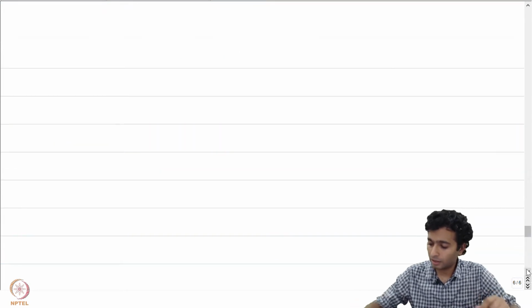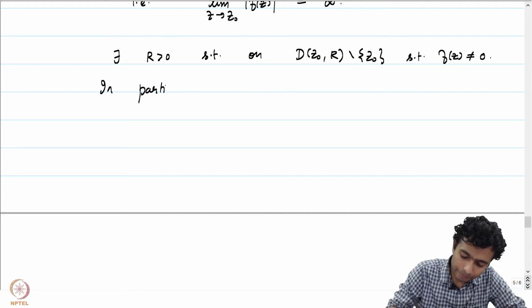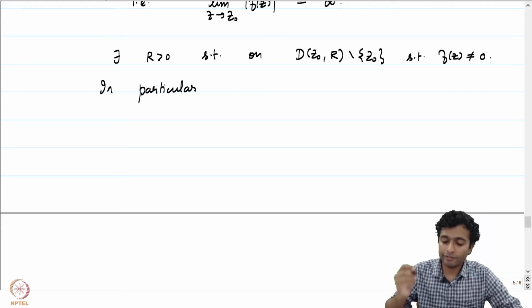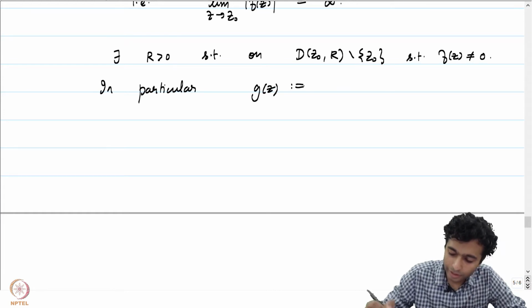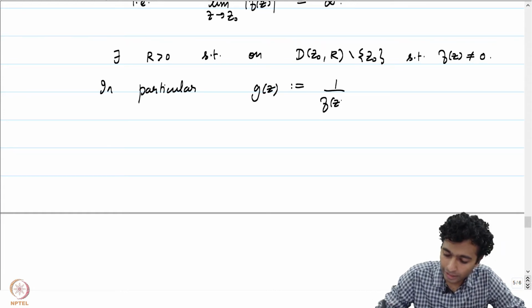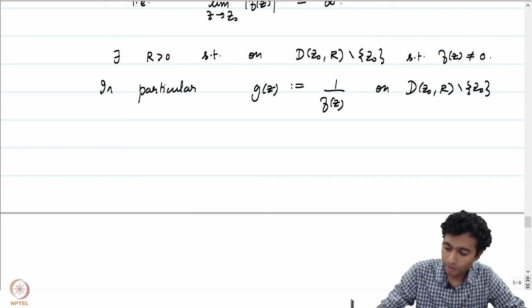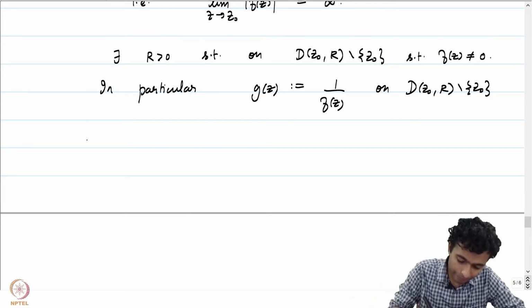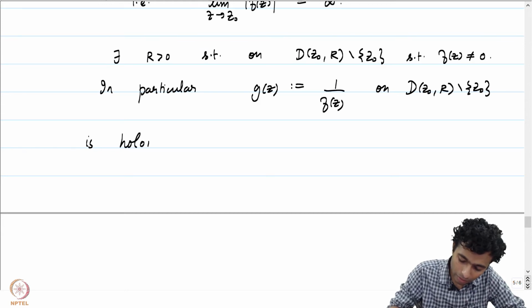So, in particular, if you define a function g of z to be 1 by f of z on D(z0, r) minus z0, this is a holomorphic function on D(z0, r) minus z0.